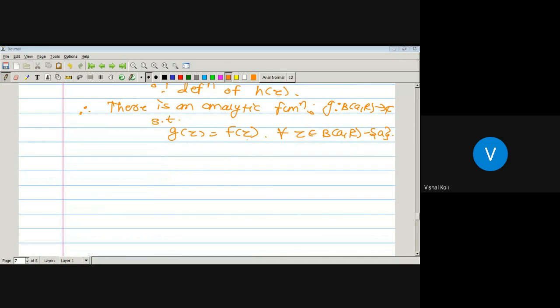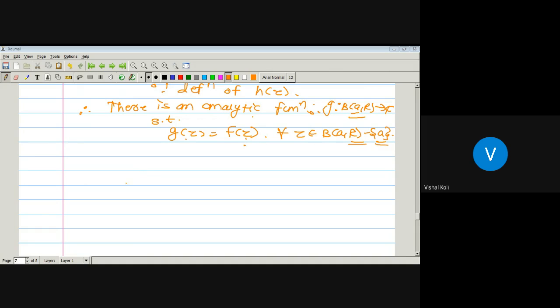Since the given function F of Z has an isolated singularity at a point A, and it is possible to define one analytic function G on this open ball such that G of Z equals F of Z for all Z belonging to this deleted neighborhood of point A.